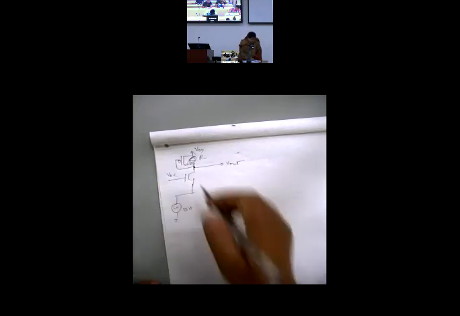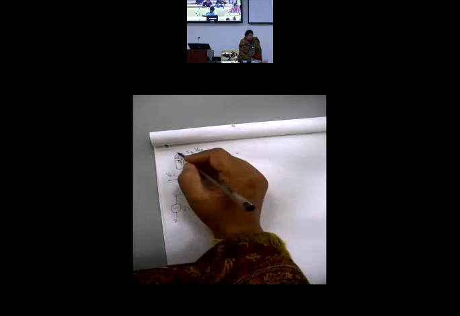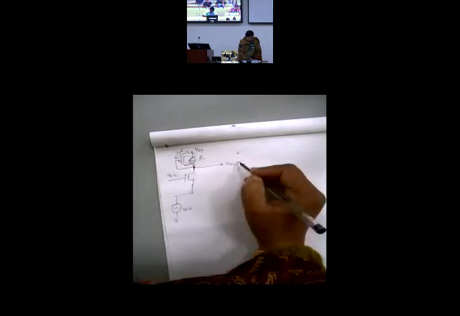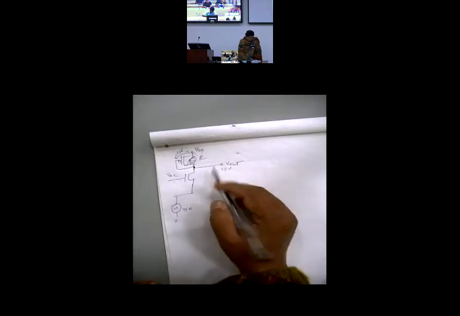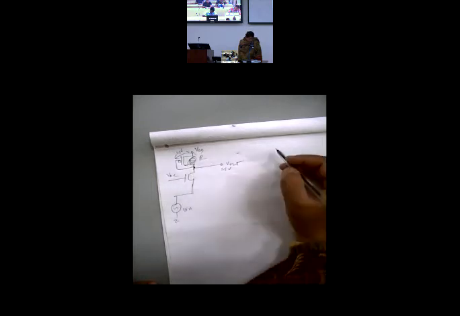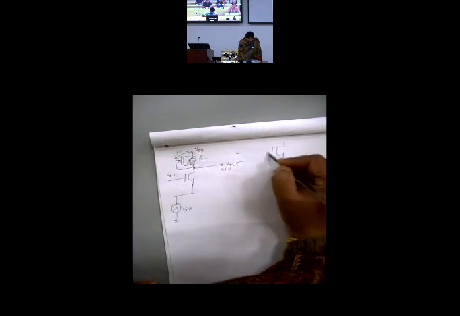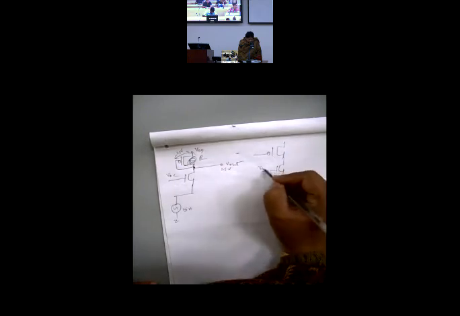Now it depends on this VGS, because it would be VDD minus, suppose this is 1.5. It would be 1.5. It has to be, look at the connection. Here also DC is fixed with a diode connected load. Suppose I go for a simple PMOS acting in saturation but no diode connection.